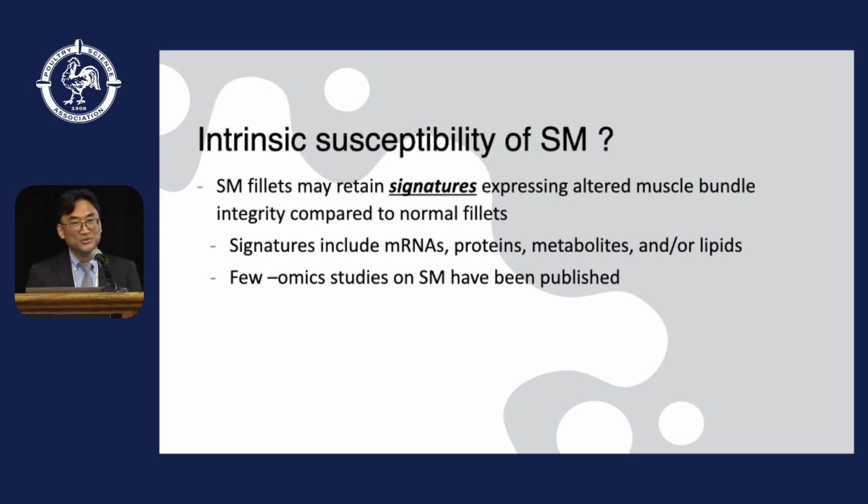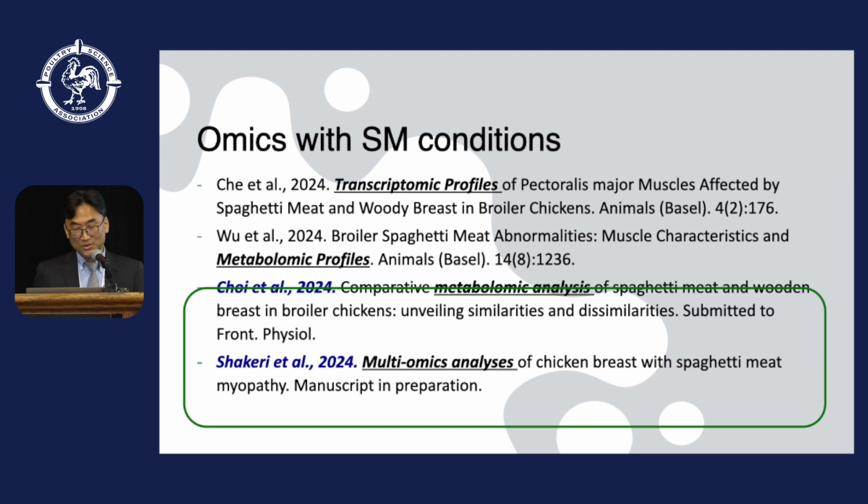In contrast to the extensive omics study on woody breast and white striping, few omics studies on spaghetti meat have been published. Two omics studies were published this year, one a transcriptomics study on spaghetti meat and woody breast, and the other a metabolomics study on spaghetti meat.